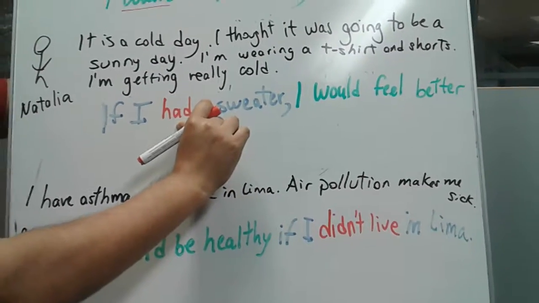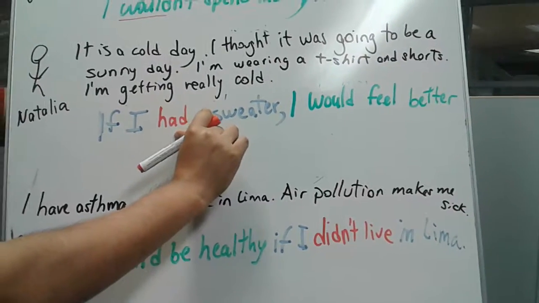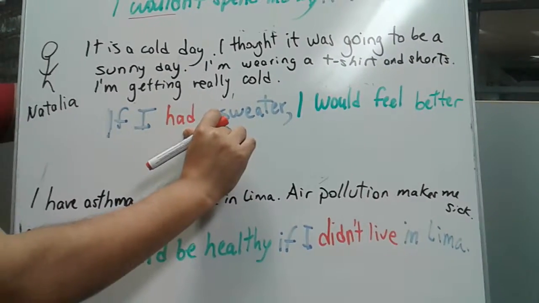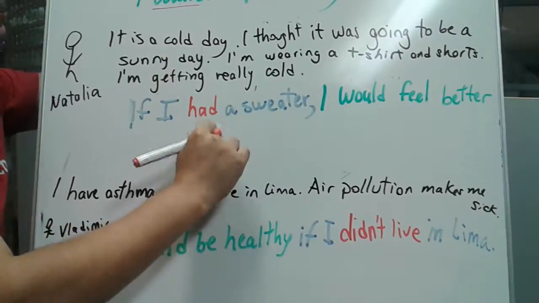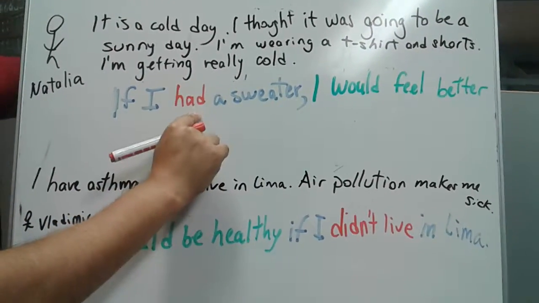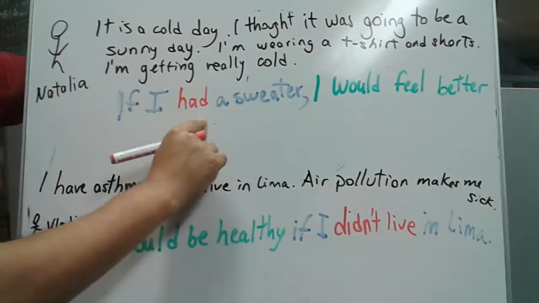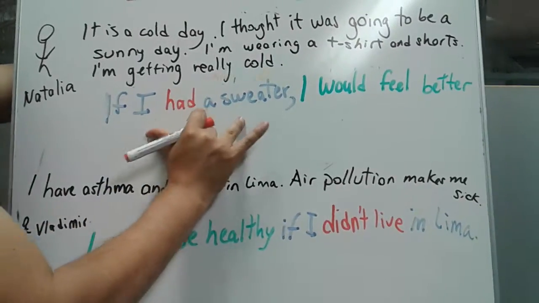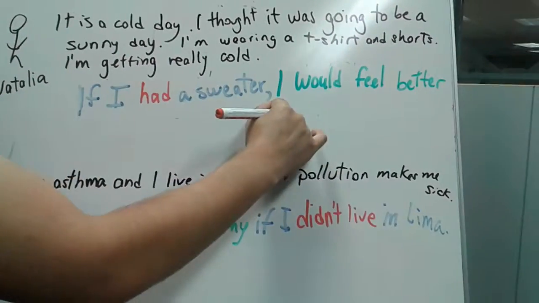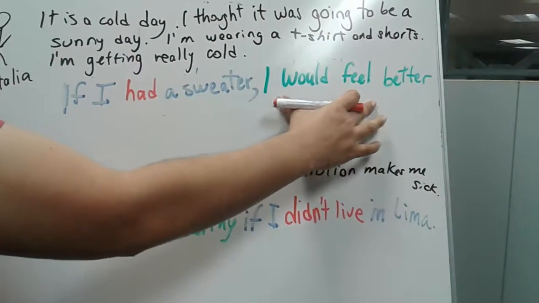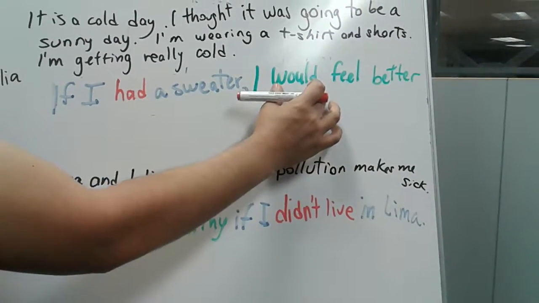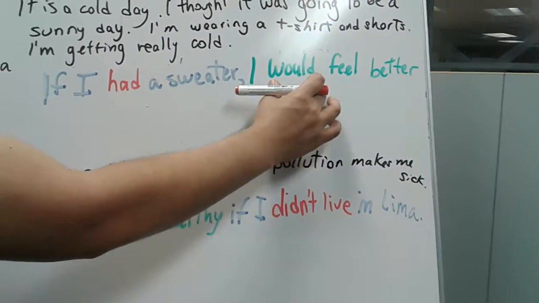This means that you're talking about something that is not real right now. We're talking about an imaginary situation. So in this case, when you have an if and the verb has to be in the past, it is because you're talking about an imaginary situation. Then look at the second part of the sentence. After the comma, you have the result clause. This result clause is using would, right? As I said, I would feel better.